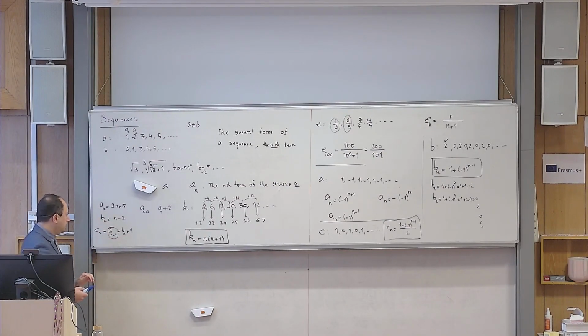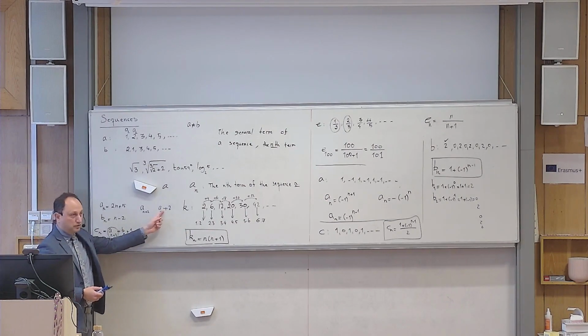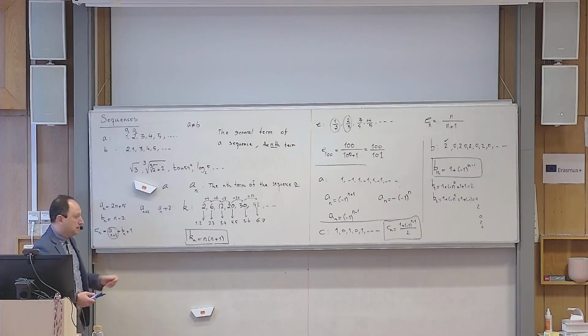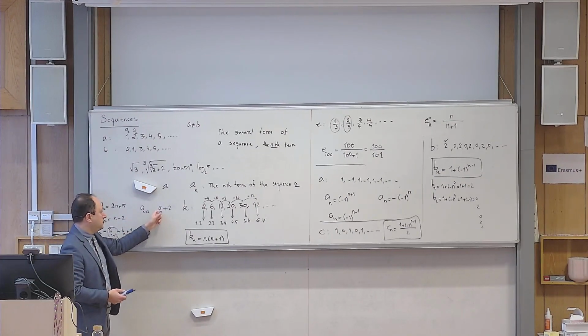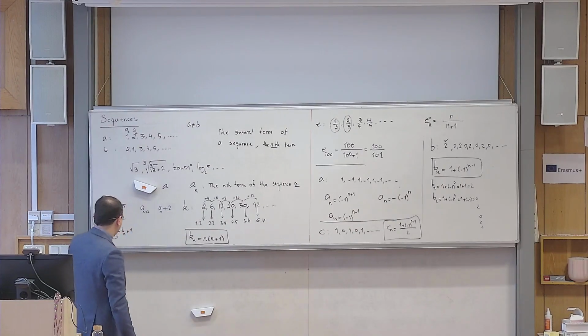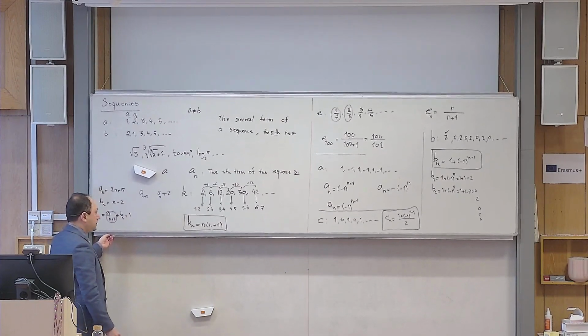My emphasis here is to understand this symbol and differentiate it from this symbol. Let me repeat. This symbol means term number n plus 2, whatever n is. For example, if n is 1, this means term number 3. If n is 5, this means term number 7. Yes? But what is the meaning of this one? This means whatever a_n is, you add 2 units to that. So this is the difference between these two symbols. Make sure that you understand that.